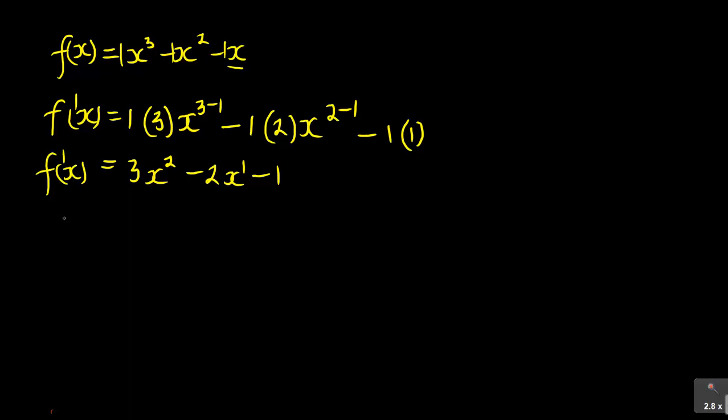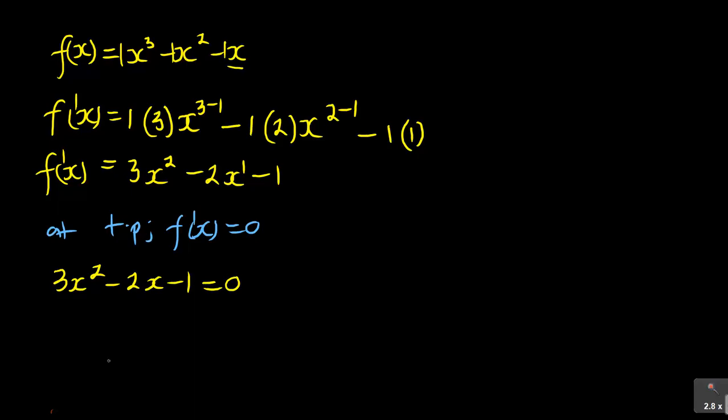Now you say at the turning point, f prime x is equal to 0. So we have 3x squared minus 2x minus 1 is equal to 0. It's up to you how you want to do this one. You can approach it through what we call the quadratic formula. As you can see, this is now a quadratic.